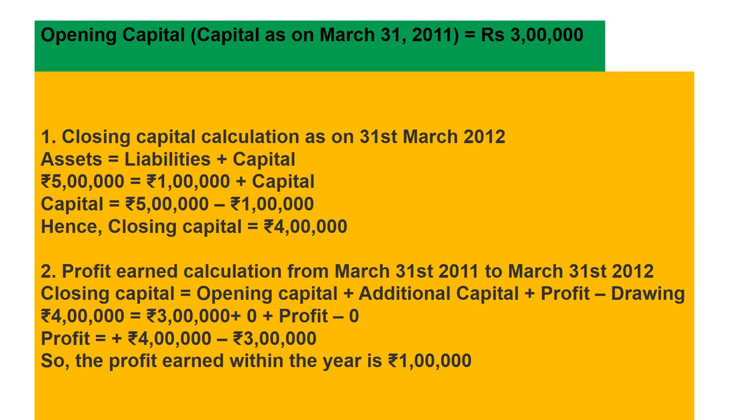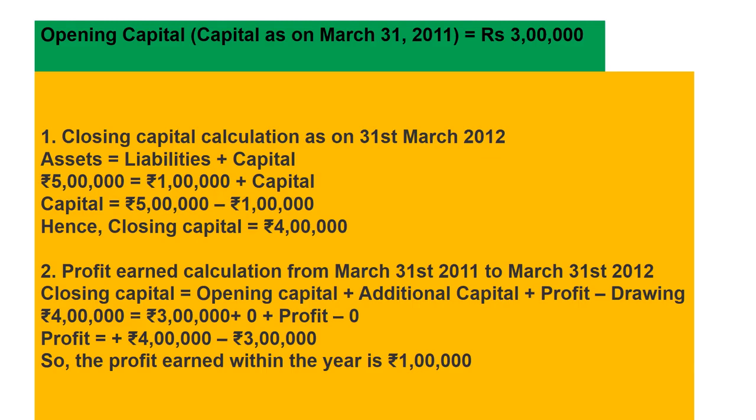So profit calculation from 31st March 2011 to 31st March 2012. Here closing capital is equal to opening capital plus additional capital plus profit minus drawings. Closing capital we have calculated, 4 lakh.